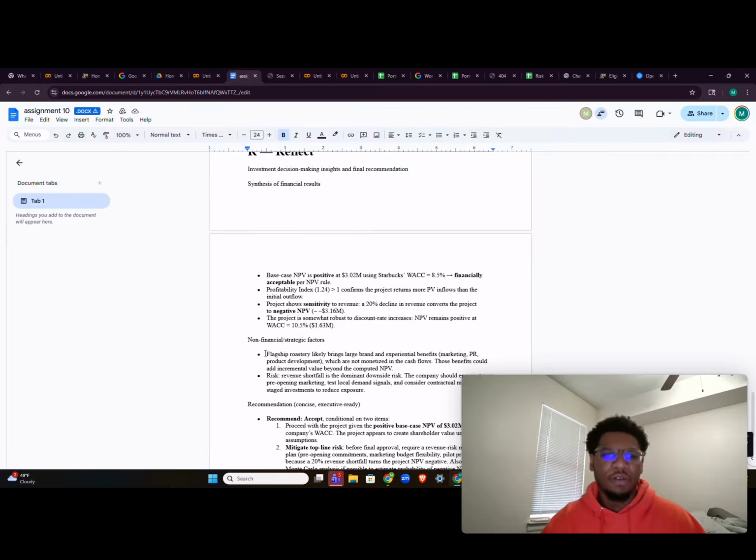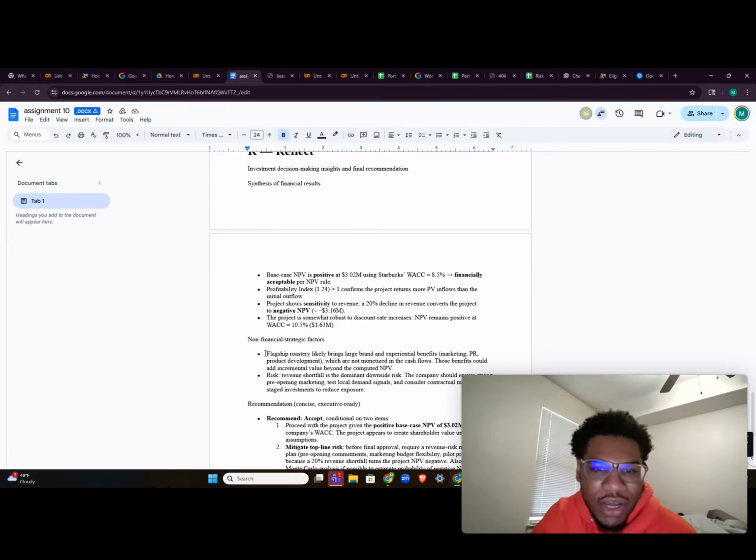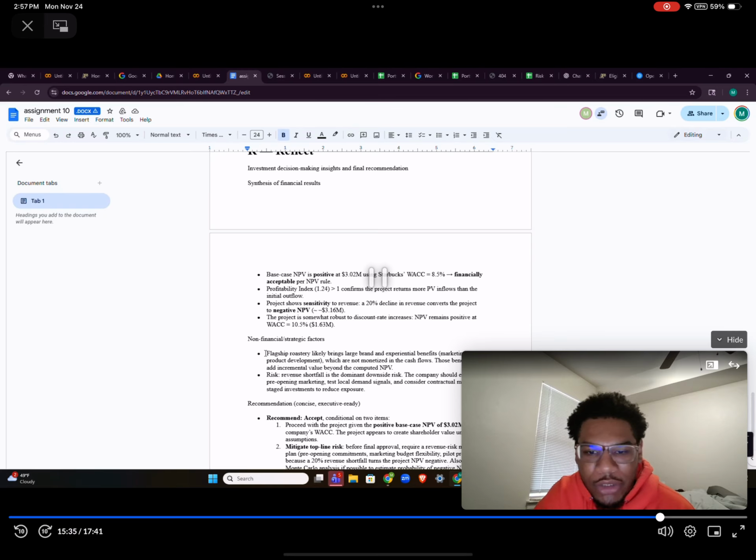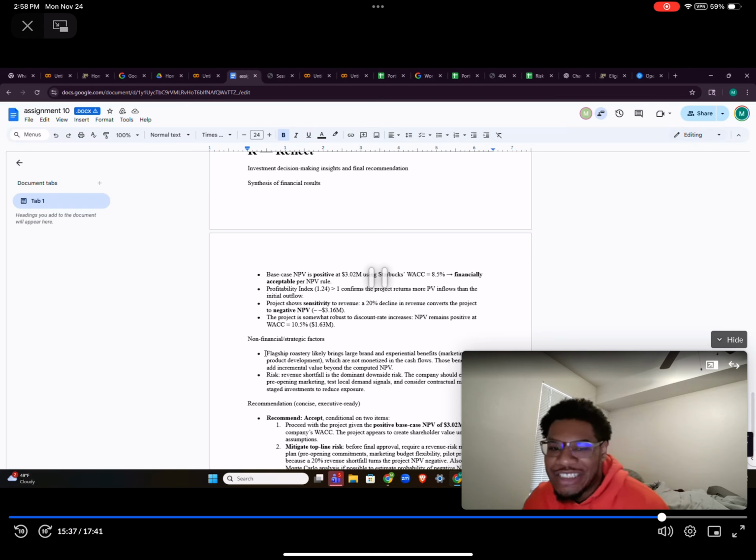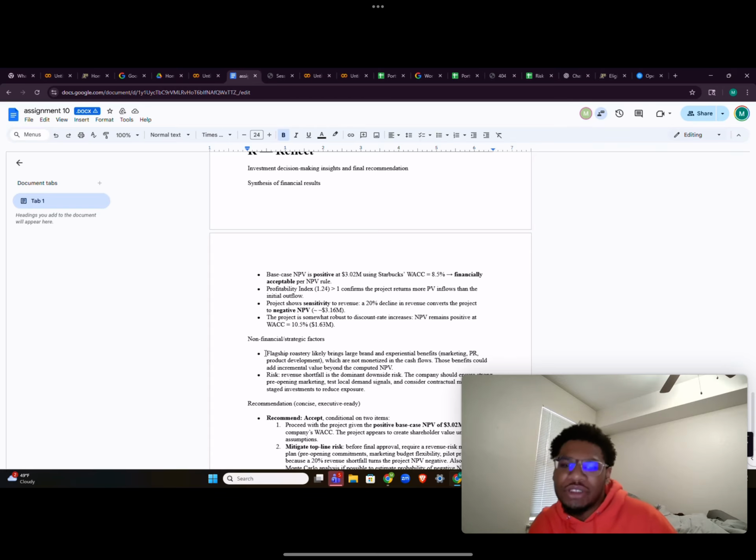And so for the reflection, the investment decision making and financial recommendation. The base case NPV is positive 3.02 million using the WACC. The project shows sensitivity to revenue: a 20% decline converts to negative net present value. So that revenue risk is very significant, even just a 20% decline. Well, 20% is pretty significant when you're moving at 12 million. That 20% decline can make the project go negative.